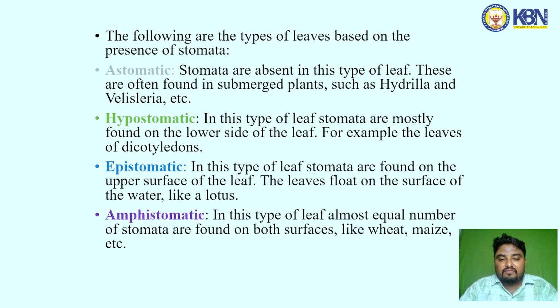Epistomatic: in this type of leaf, stomata are found on the upper surface of the leaf. These leaves float on the surface of the water, like a lotus. Amphistomatic: in this type of leaf, an almost equal number of stomata are found on both surfaces, like wheat, maize, etc.